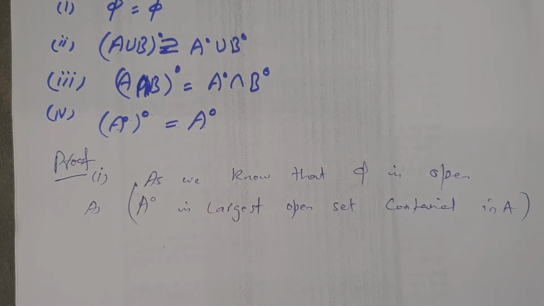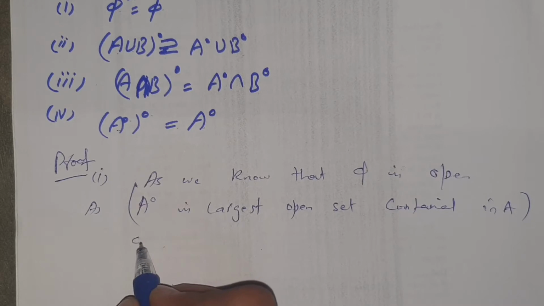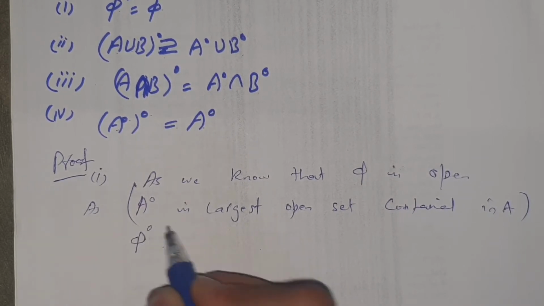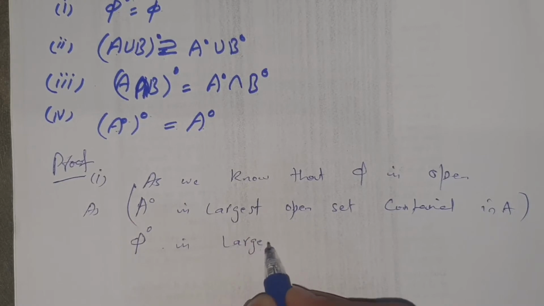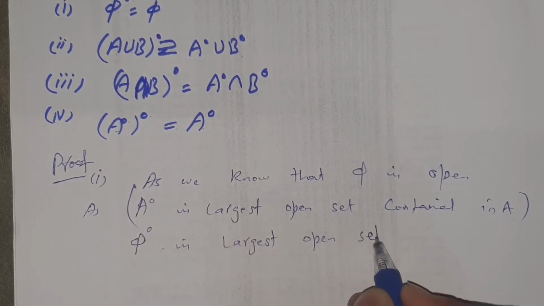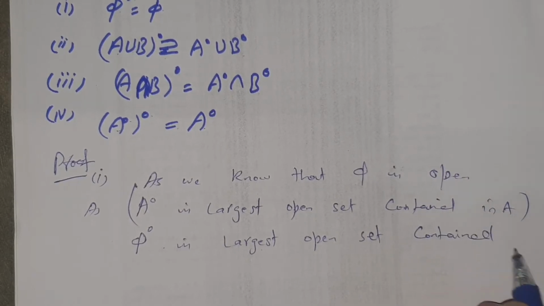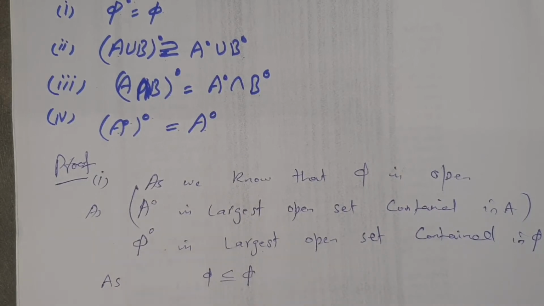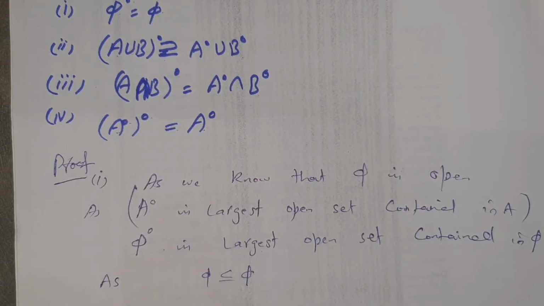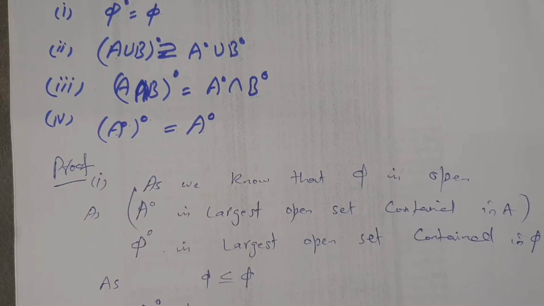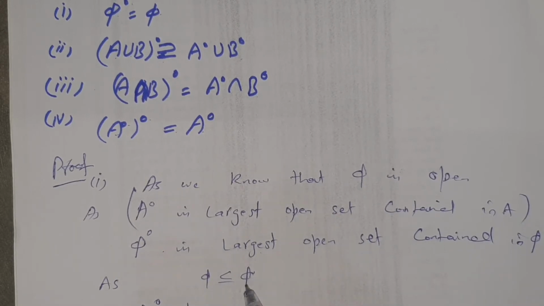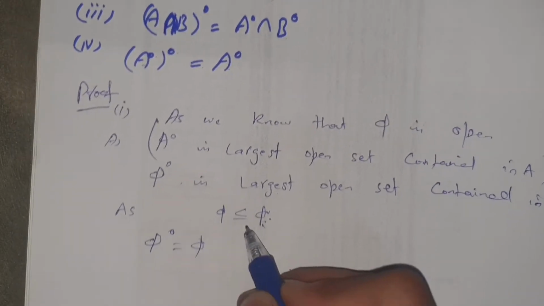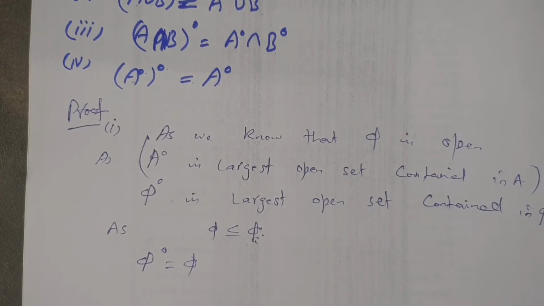The interior of A is the largest open set contained in A, and the interior of phi is the largest open set contained in phi, as phi is contained in phi. So the largest open set of phi is phi itself. Phi interior is equal to phi itself, it is open and the largest open set contained in phi, and no other open set is contained in phi. So the interior of phi is equal to phi.